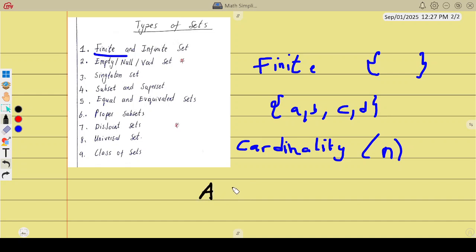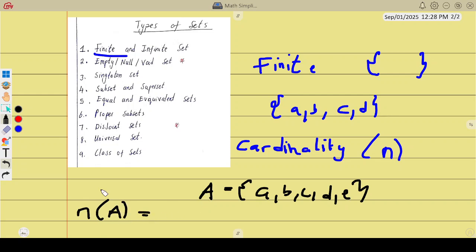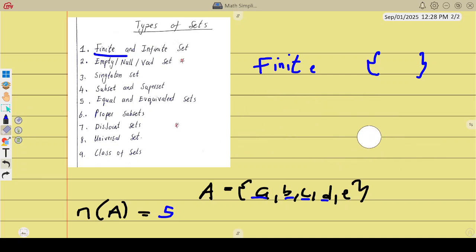For example, if set A is A, B, C, D, E, then the cardinality, n of A, is how many things are in A: 1, 2, 3, 4, 5. So the cardinality of set A is 5. Finite sets have cardinalities, meaning you can count the number of things in that set.